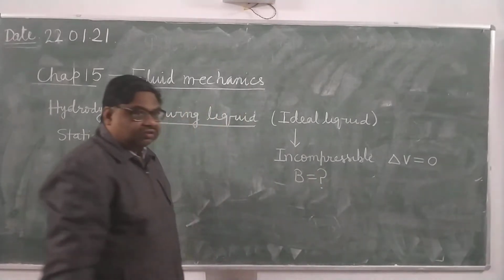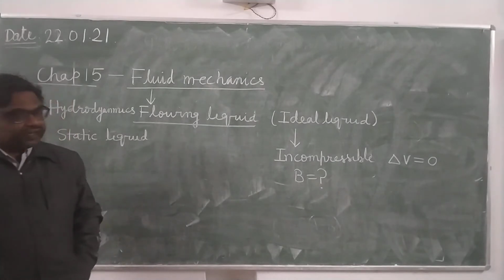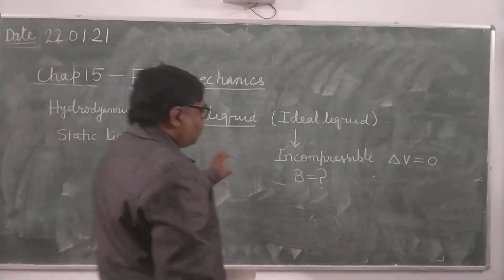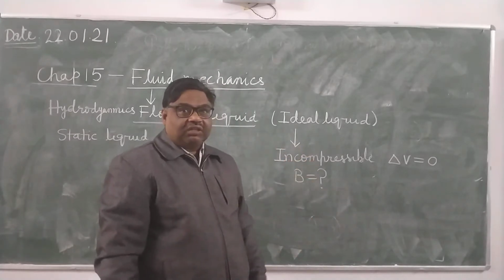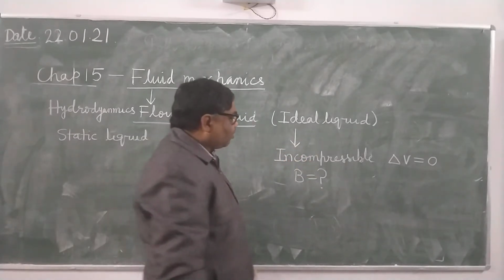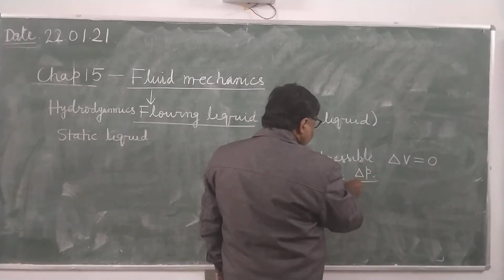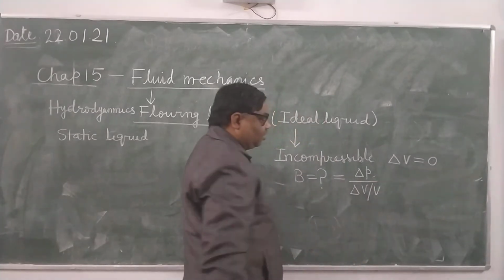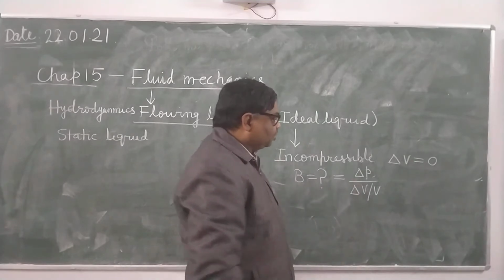Yes, Sagun Agarwal, what will be the bulk modulus of ideal liquid? What is the formula of bulk modulus? It is delta P divided by delta V upon V, and delta V upon V will become 0 here.